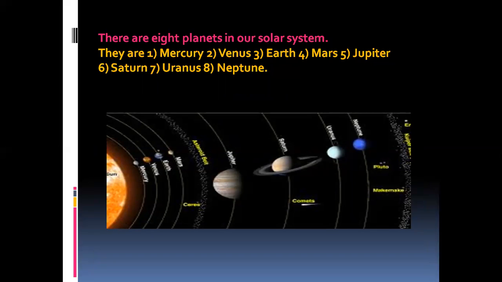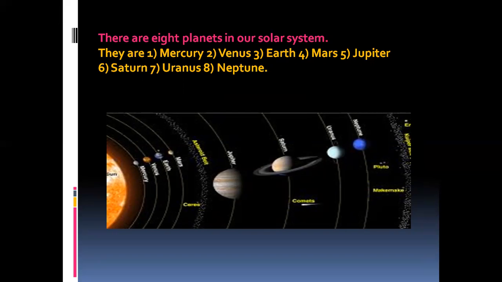There are 8 planets in our solar system. These 8 planets you have to learn in order: Mercury, Venus, Earth, Mars, Jupiter, Saturn, Uranus, Neptune.